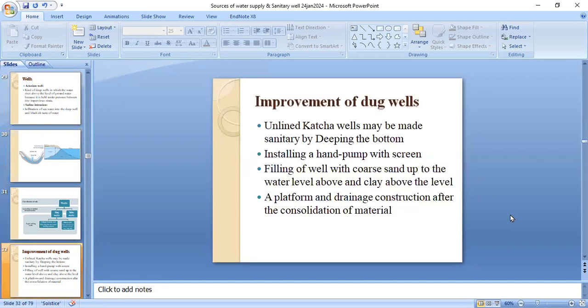Improvement of dug wells. Unlined kacha wells may be made sanitary by deepening the bottom, installing a hand pump with screen, filling the well with coarse sand up to the water level above the clay, and a platform and drainage construction after the consolidation of material.